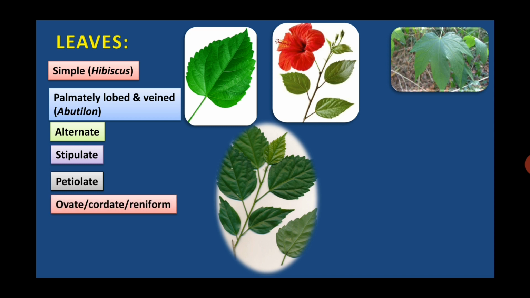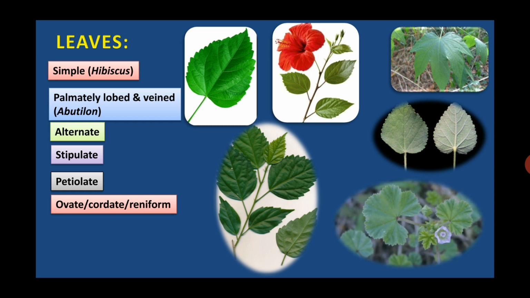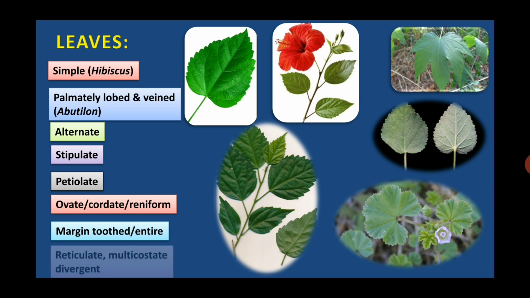The shape of the leaf may be ovate in case of hibiscus, cordate in case of abutilon, and reniform in case of Malva. Margin of the leaf is toothed, having teeth, or it may be entire, that means smooth margin. Reticulate, multicostate, divergent venation. So multicostate and divergent venation means the veins are many and prominent, and they diverge from each other.